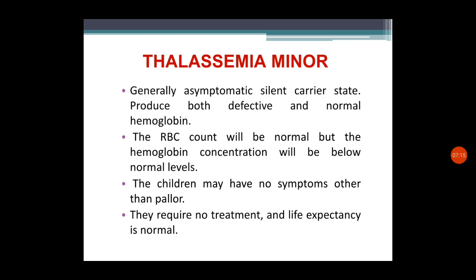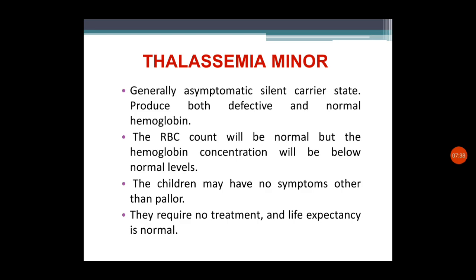The person will be in a silent carrier state and produce both defective and normal hemoglobin. So he has the capacity to develop defective hemoglobin and normal hemoglobin. Because of the presence of normal hemoglobin, the person may not be that symptomatic.